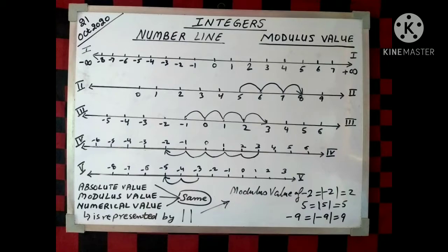The numbers 1, 2, 3, 4, 5, 6, etc. are known as positive integers, and the numbers -1, -2, -3 and so on are called the negative integers. 0 is an integer which is neither positive nor negative. 0 is also a whole number, right?